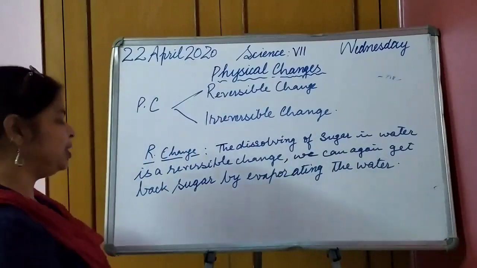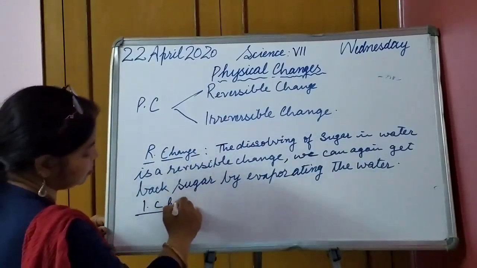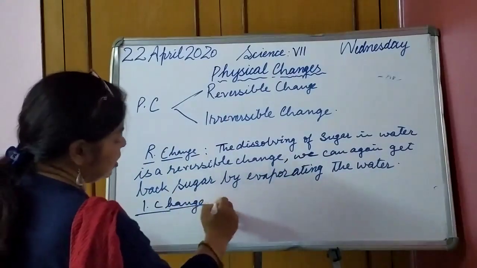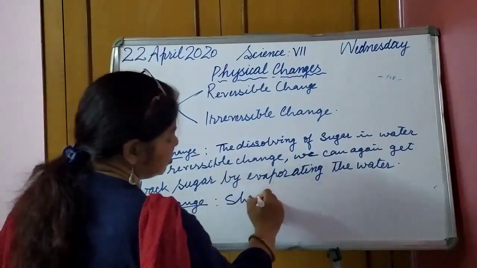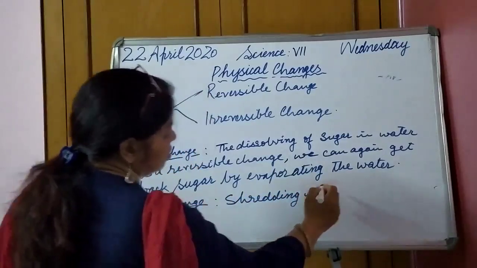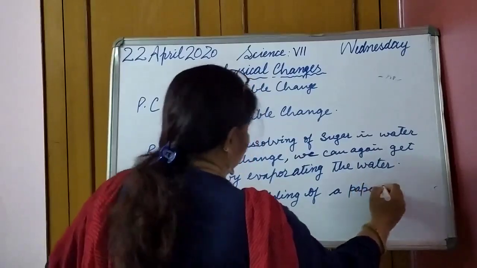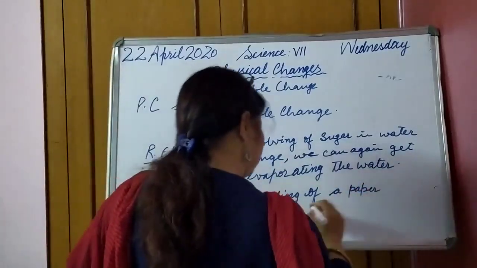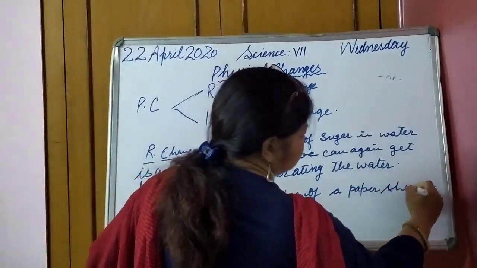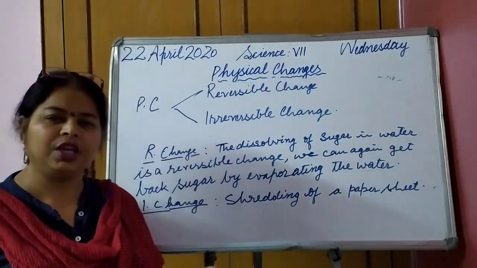So you need to mention irreversible physical change. So what will be the example for irreversible change? Like shredding of a paper sheet. Okay, this is an irreversible change.